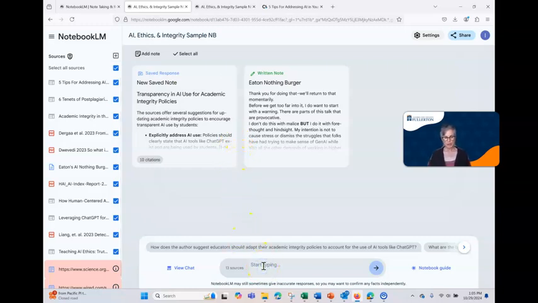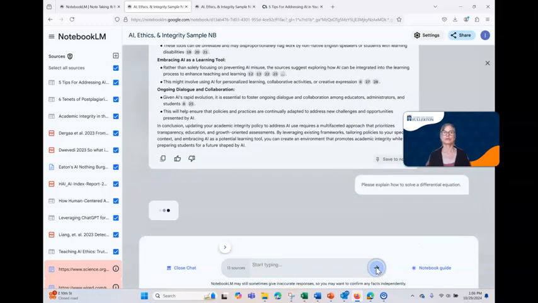Now we talked a little bit about a grounded model, retrieval augmented generation in the beginning, which means that the system is only looking at the sources that you give it to answer questions. So let's ask a totally unrelated question and see what happens. Please explain how to solve a differential equation. And we'll see what it says. So it's thinking.